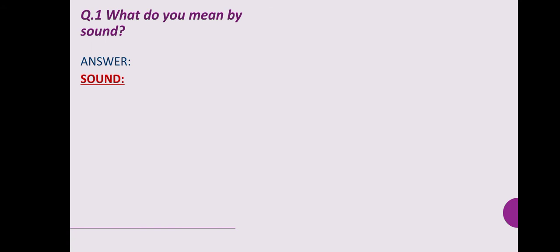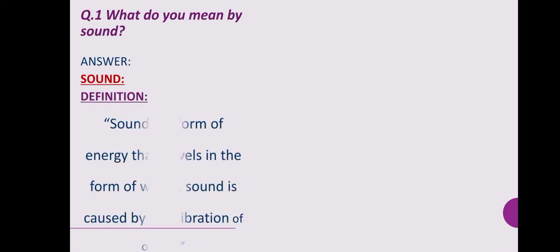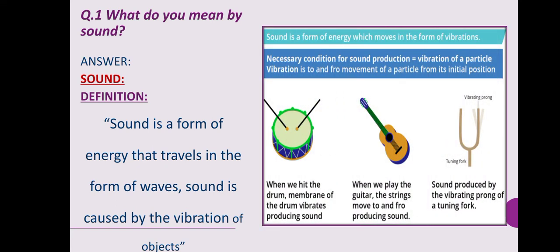Here's a question. What do you mean by sound? Sound is a form of energy that travels in the form of waves. Sound is caused by the vibration of objects. As you can see in the picture, when we hit the drum, the membrane of the drum vibrates, producing sound. When we play the guitar, the string moves to and fro, producing sound. Sound is also produced by the vibrating prong of a tuning fork.